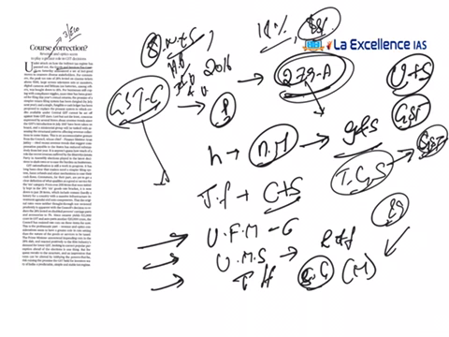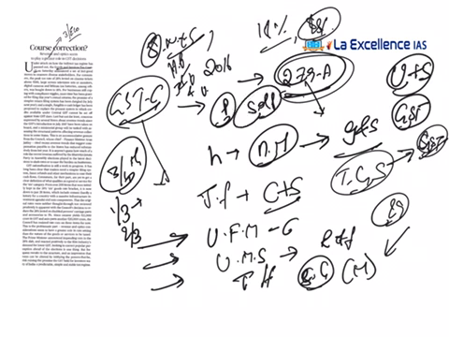The decisions of this GST Council will be made by a 3/4 majority of the votes cast. The Center has 1/3 of the votes and the states together have 2/3 of the votes. Each state has 1 vote irrespective of its size or population.